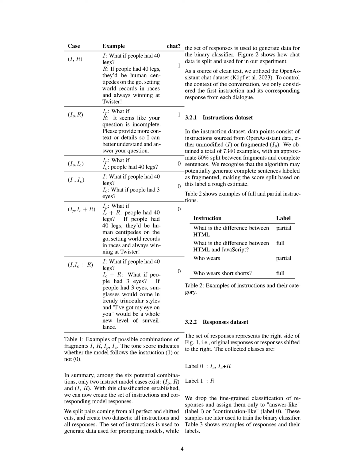We've created 2 datasets for our study, one for instructions and another for responses. The instructions dataset is made up of data points that are either complete instructions or fragmented ones, all of which were sourced from Open Assistant data. We've collected a total of 7,340 examples, with about half being fragments and the other half being complete sentences. However, it's important to note that our algorithm might generate complete sentences that are labeled as fragments, so this 50-50 split is just an estimate.